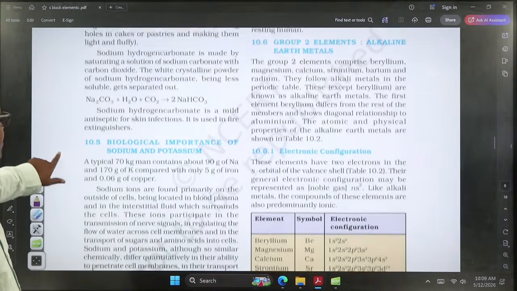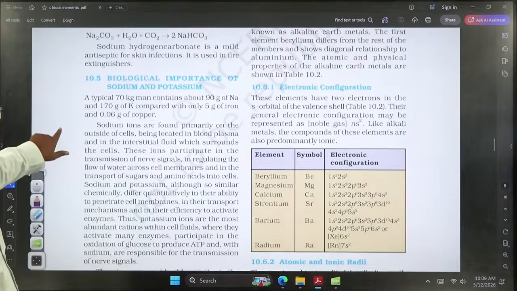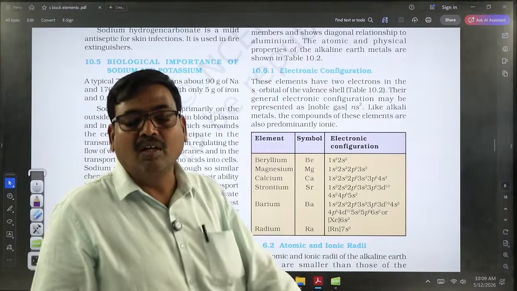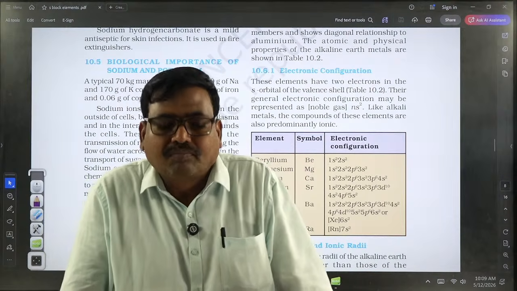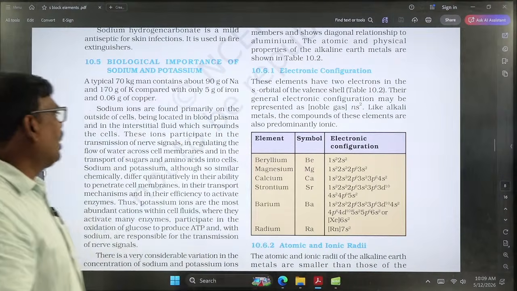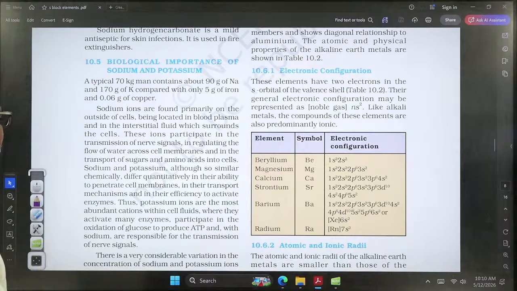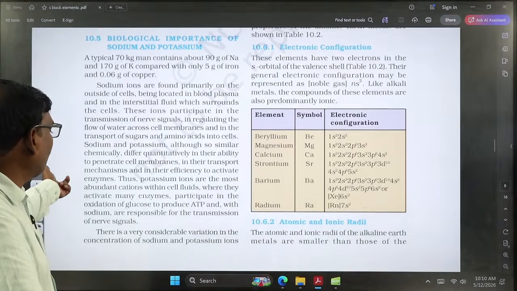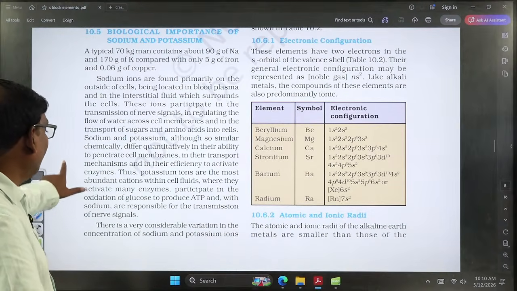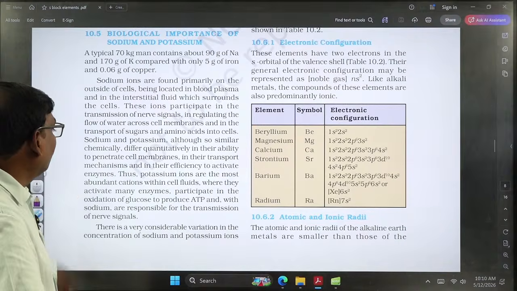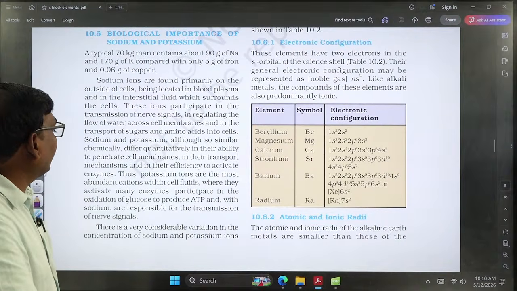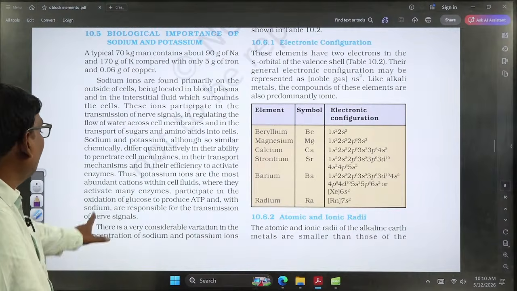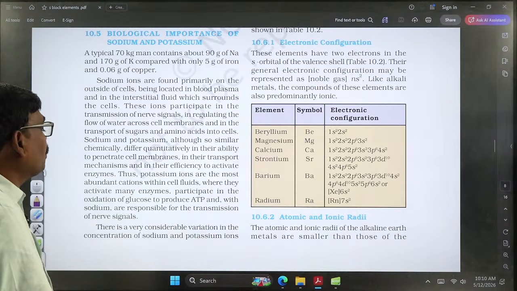And finally in this chapter we go to the biological importance of sodium and potassium. Actually, sodium and potassium are very helpful in the pumping of the blood. The pumping of the blood and maintenance of the levels of the ions is very important. Here the sodium-potassium pump is very useful to a healthy person. Potassium ions are the most abundant cations within the cell fluid. They activate many enzymes and participate in the oxidation of glucose to produce ATP.